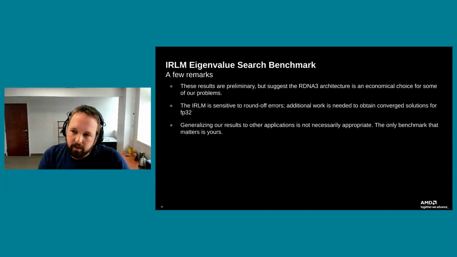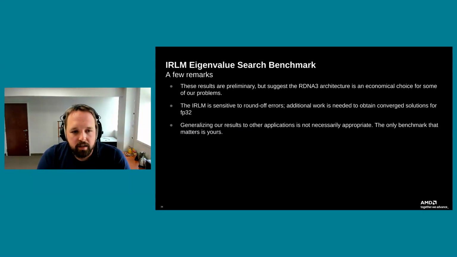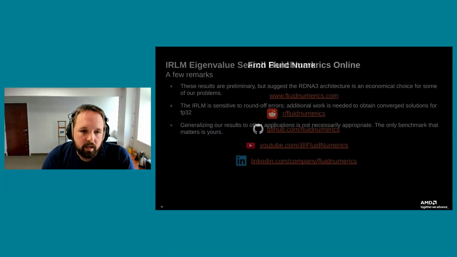Generalizing our results, and this is where I really want to underscore a point, I presented just one example of a particular code that's meaningful to us. Generalizing this to your applications may not necessarily be appropriate because every application is different. They access memory different ways. They do different types of compute operations. And so I encourage folks, when they're looking at hardware, don't just look at how things run for other people's code. Think about how things might run for your code, and if you're able to get some kind of access to systems to test it out, take the opportunity to do that. The only benchmark that matters at the end of the day is yours.